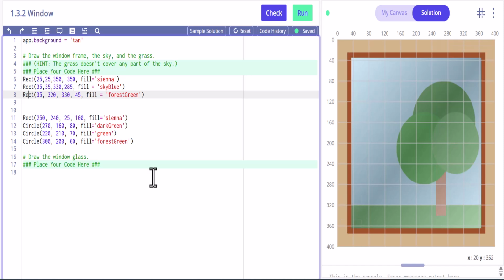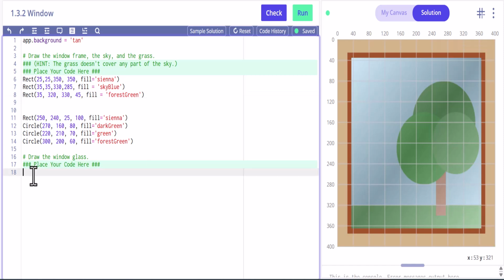Opacity 60. I'm going to just leave it like that for now. And I think when we draw the entire window here, so 35, 35, and then you're going to go down to 330. I think that's what we're looking at.